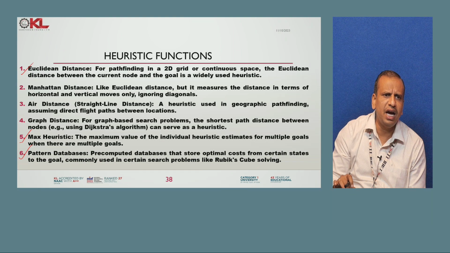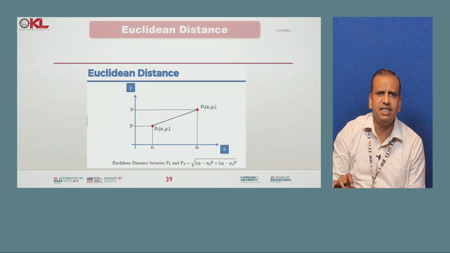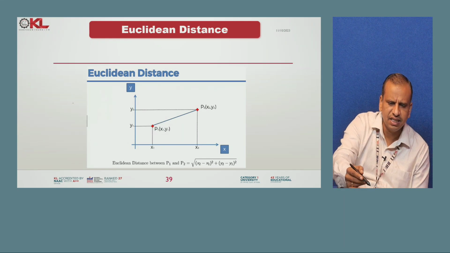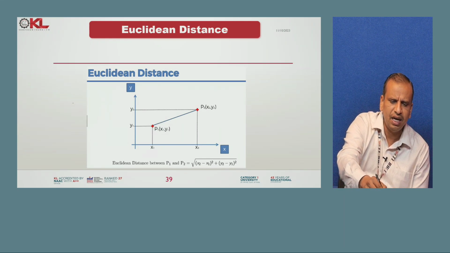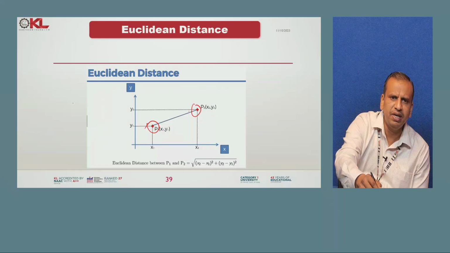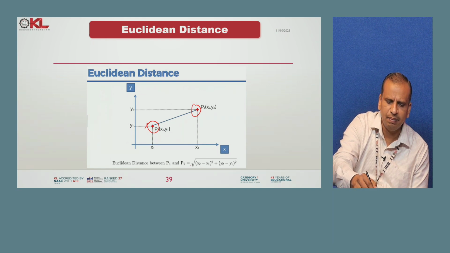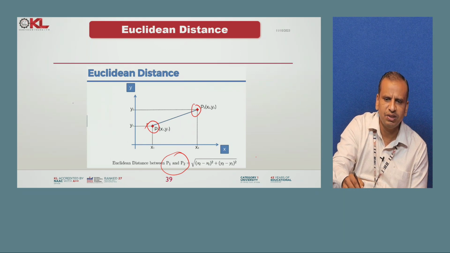Now we can highlight what we mean by the Euclidean distance function. For example, let us say this is one point and this is also one point. What is the distance between P1 and P2? This point has an x coordinate and y coordinate, and this point also has x and y coordinates. The distance between P1 and P2 is the square root of (x2 minus x1) whole square plus (y2 minus y1) whole square.